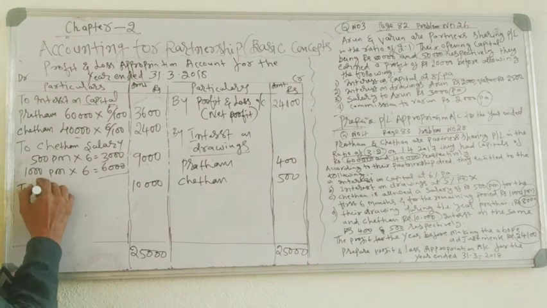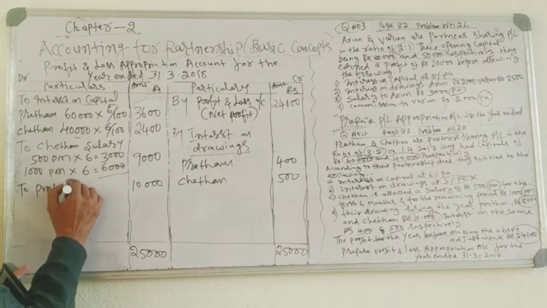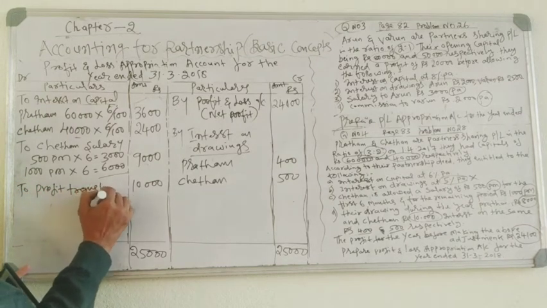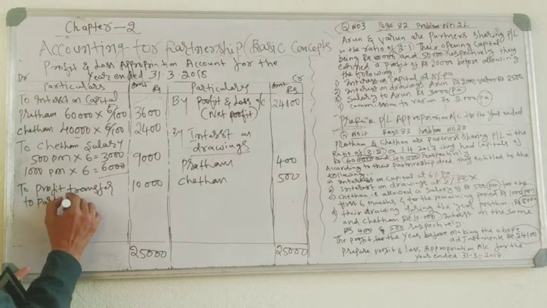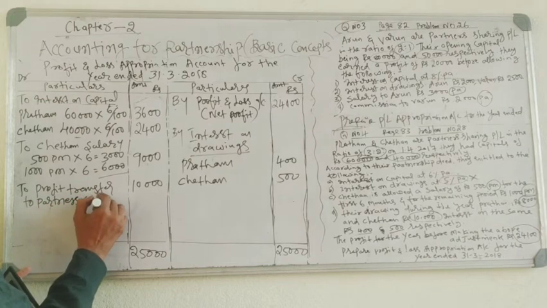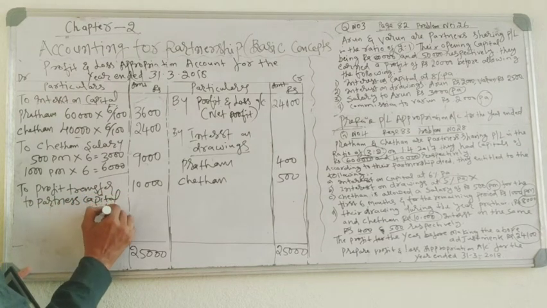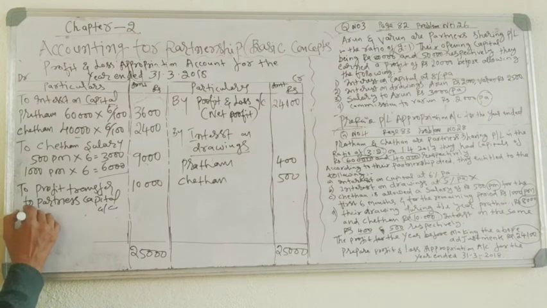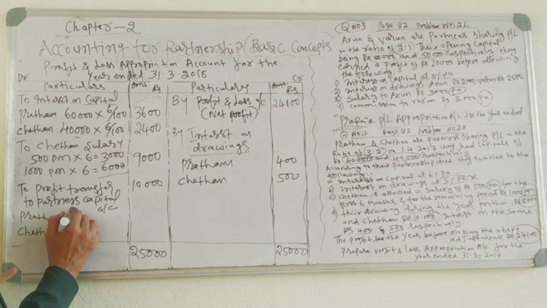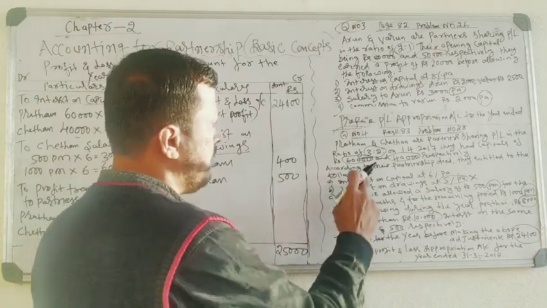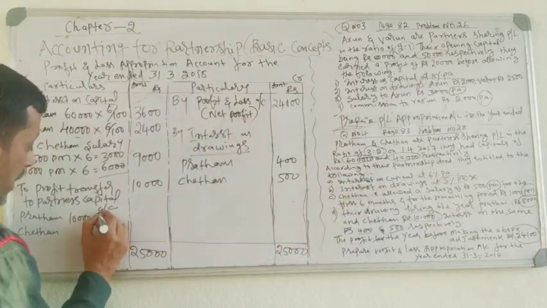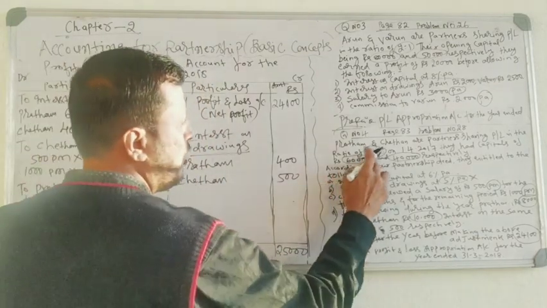This profit is transferred to partners' capital accounts, Pratham and Chetan. 10,000 you have to divide: Pratham ratio is 3, Chetan ratio is 2, total is 5.